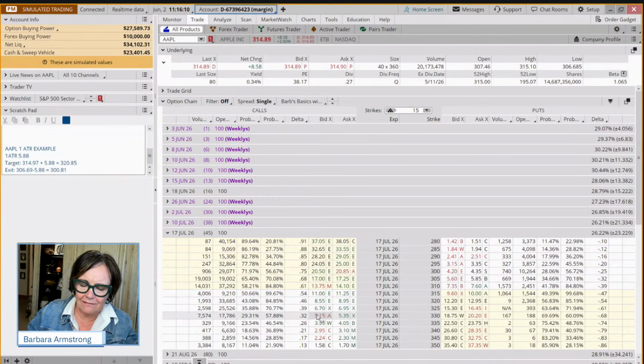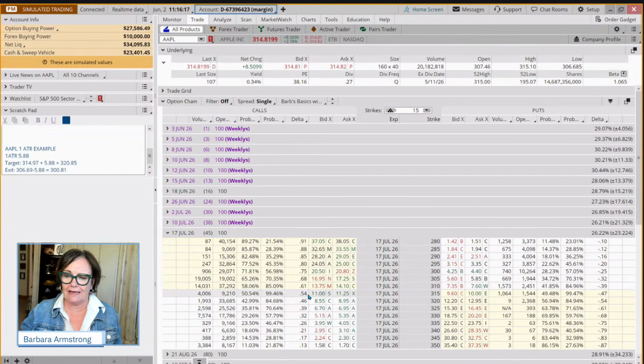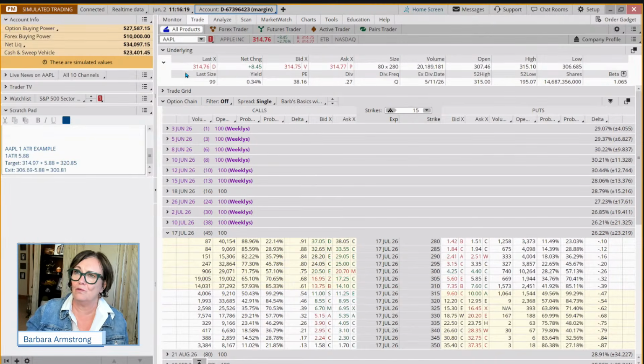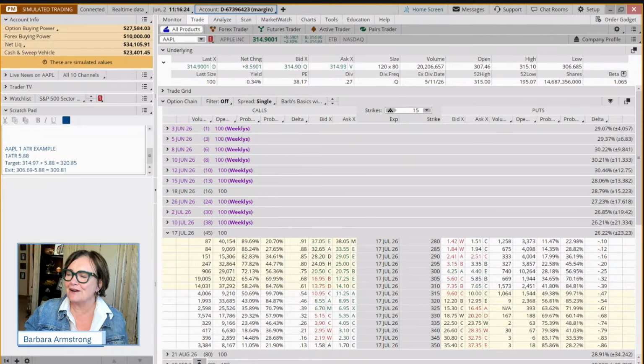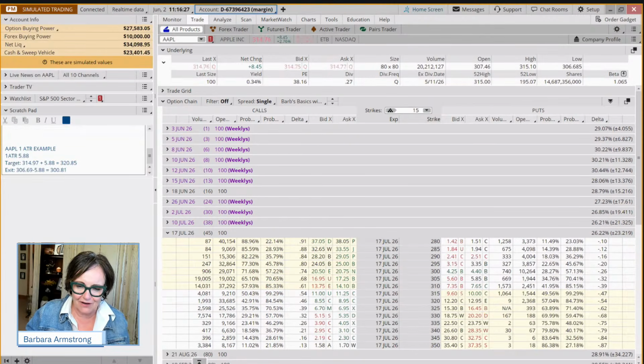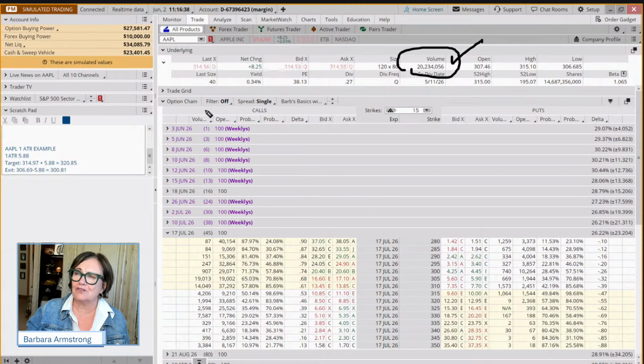Now, you remember when I said earlier, have a plan and trade your plan? Here's some of the components to the example trading plan that we created. We meaning me, myself, and I, with a little help thrown in from Mr. Scott Thompson, back in the day. But it's like, does this stock trade 1 million shares a day or more? Check. Do we have an entry on the chart? So if we go back to the charts, we have an entry on the chart. So we have a technical entry.